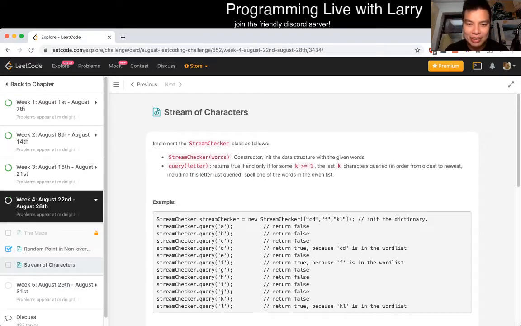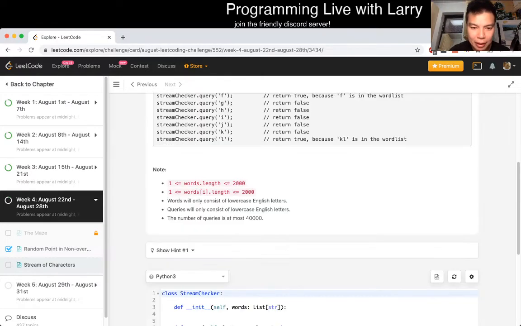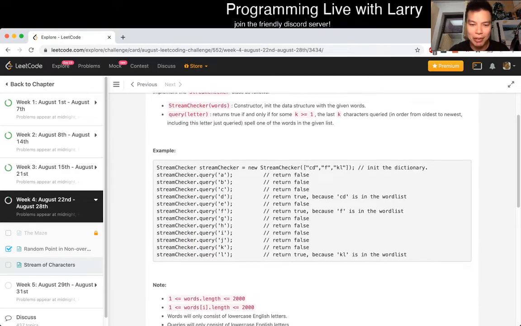Okay, so I mean, it feels like a trie problem. Maybe like a reverse trie problem, where for every new character you then go in reverse as far as you can. Yeah, I think that's pretty much it, right? Because now instead of looking for CD, we look for DC because we get it in that way. And you could actually just put that on a stack or just a list or something and go backwards, right? So I think that's how I'm going to implement it. Yeah, I think that's the only observation you have to make. I could be wrong. We'll play around with that.